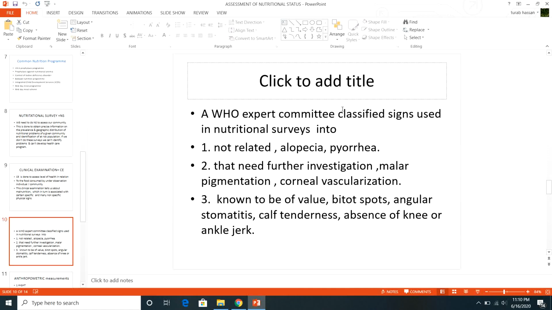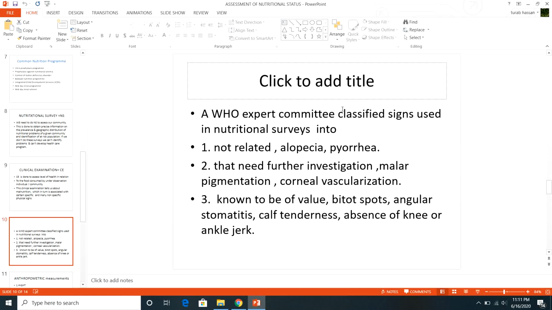Then there are certain signs which need further investigations, like malar pigmentation. It's the redness of the cheeks, and of course we don't know why the cheeks are pink. Malar pigmentation is usually brownish pink pigmentation. Sometimes even melanin pigmentation is also there on the cheeks.